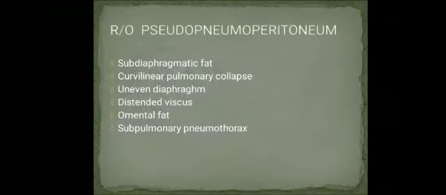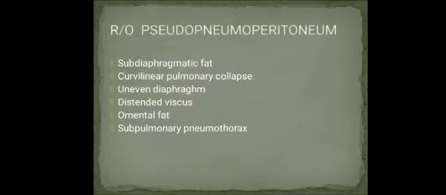So what are the causes of pseudo-pneumoperitoneum? Sometimes subdiaphragmatic fat, curvilinear pulmonary collapse, uneven diaphragm, distended viscus or omental fat, and subpulmonary pneumothorax can cause features like pneumoperitoneum. In this case, it is called pseudo-pneumoperitoneum.